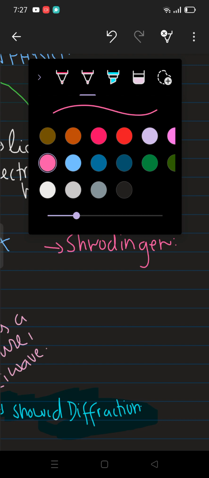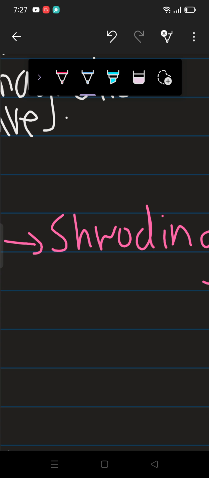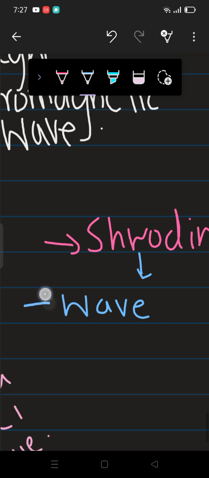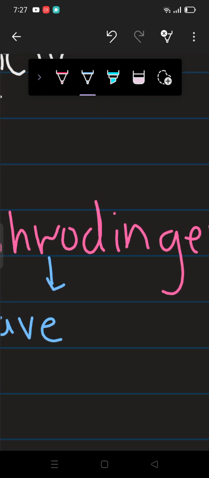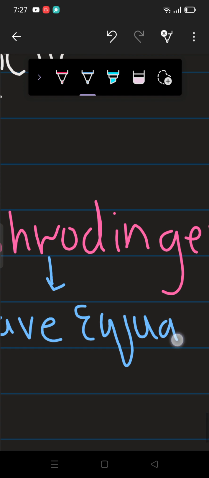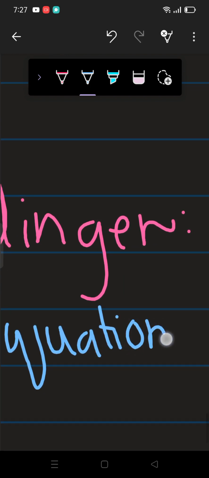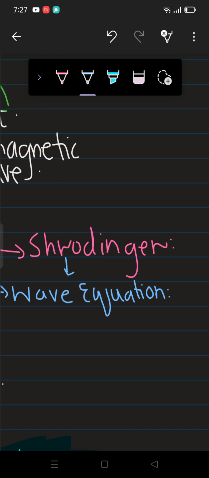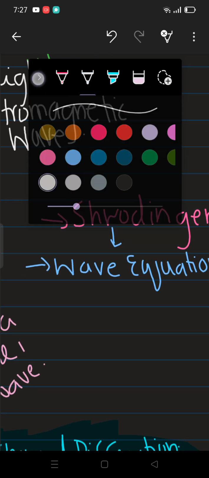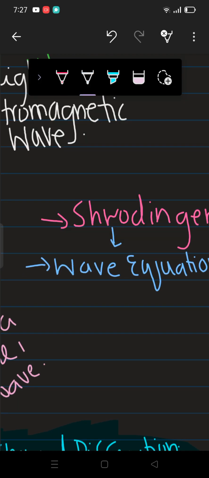The wave equation was given by Schrödinger, and that is a very, very important equation. I'm going to write the wave equation here, but that isn't at our level for now, since it is very difficult to understand. We're just going to take out the quantum numbers from it. So Schrödinger was the first scientist who put forward the wave equation.